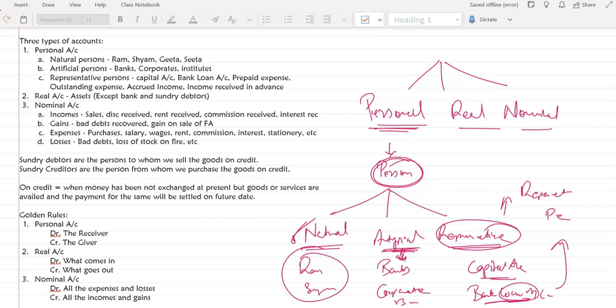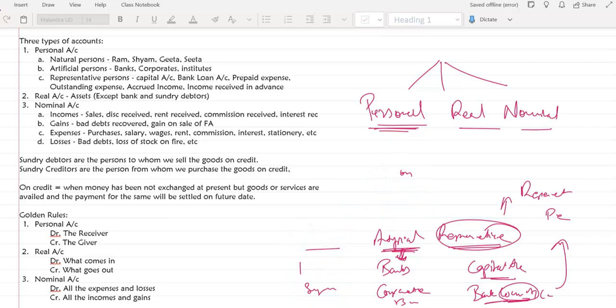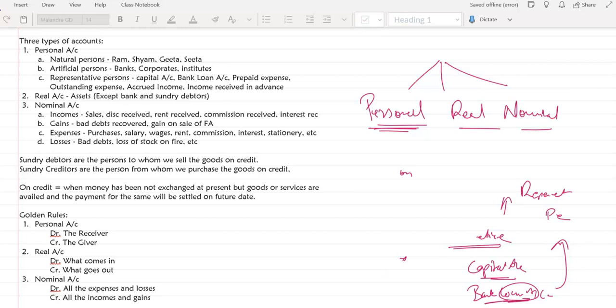So this is our basic personal account classification, what comes under personal. Natural person: Ram, Sham, Geeta, Sita. Artificial person: bank, corporate institutes. Representative: capital, bank loan, prepaid expenses, outstanding expenses, accrued income, and income received in advance. These all come under personal account.